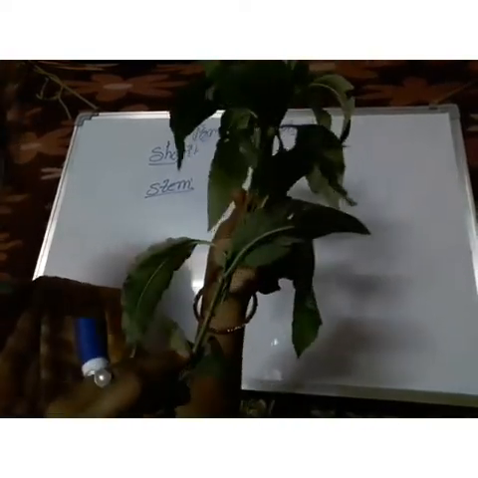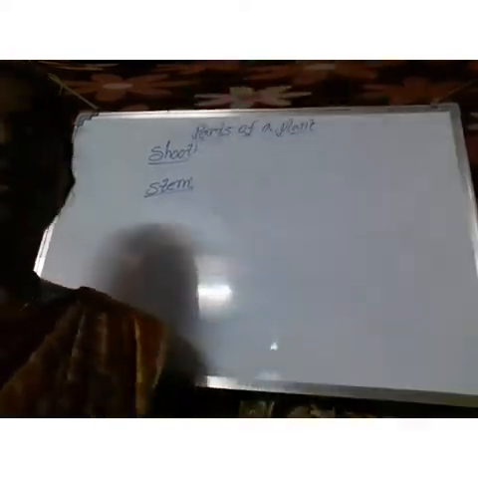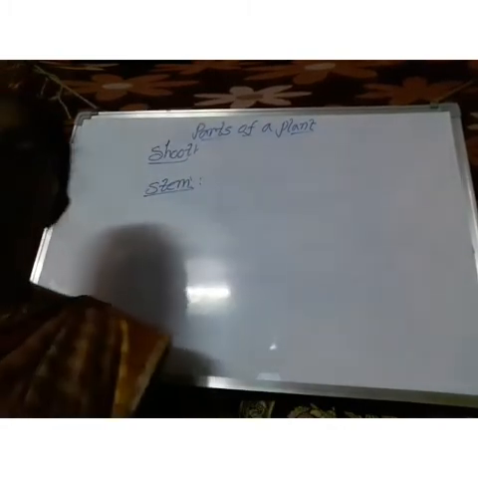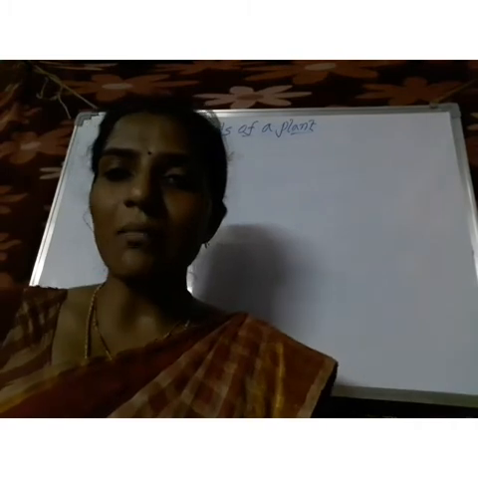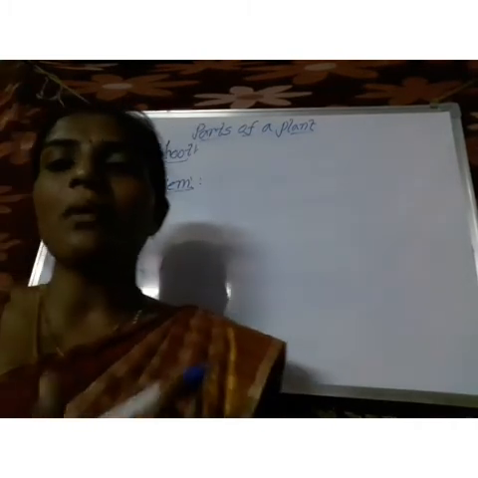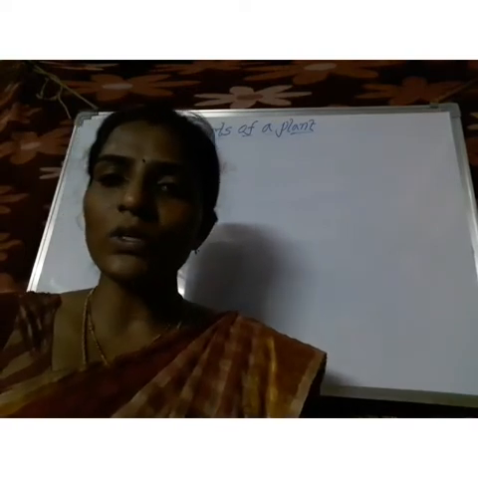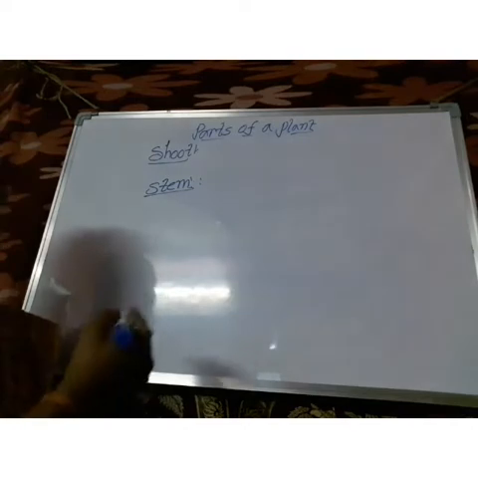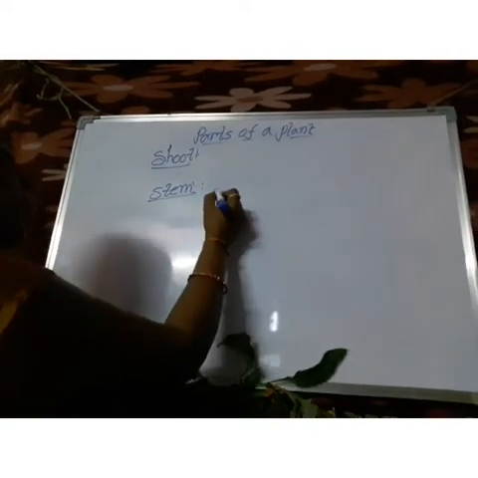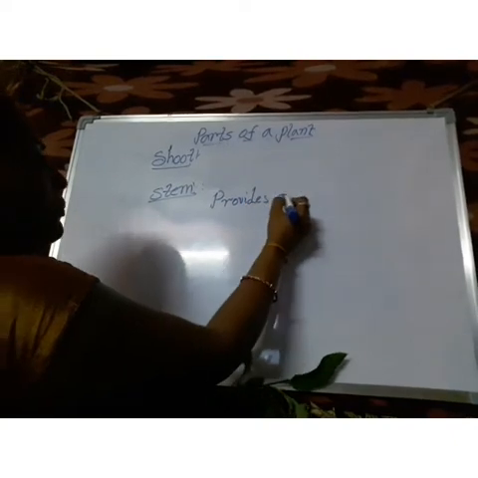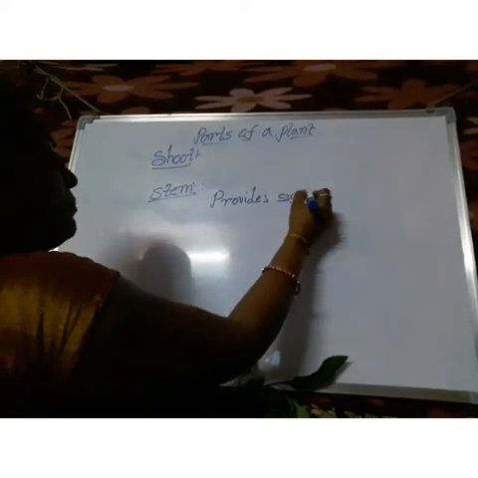See, this hard part we call the stem. And what is the importance of the stem? It is giving support to the plant. The stem is the main part in the shoot system. This stem provides support to the plant.